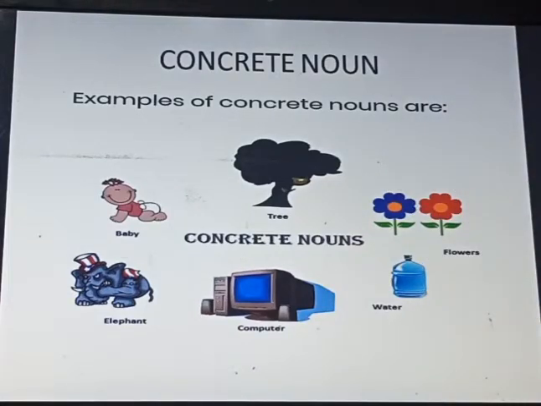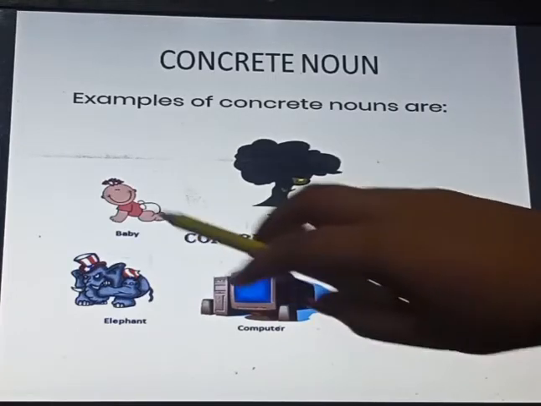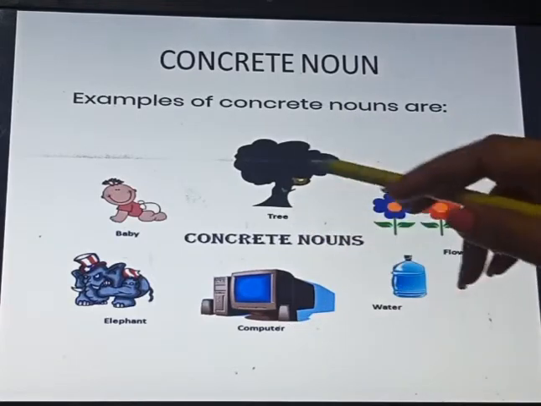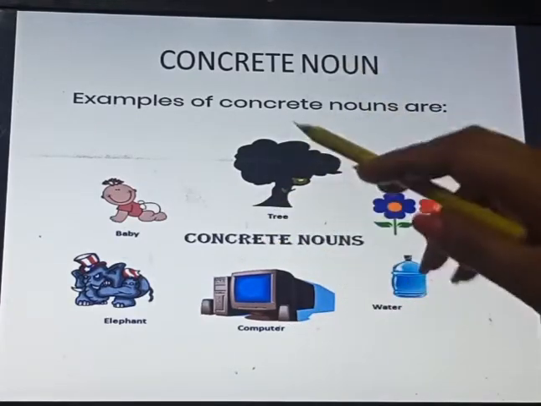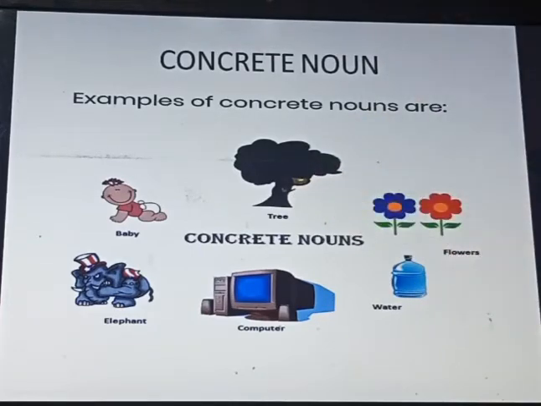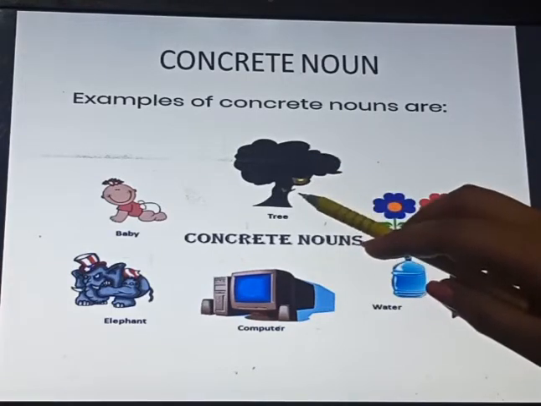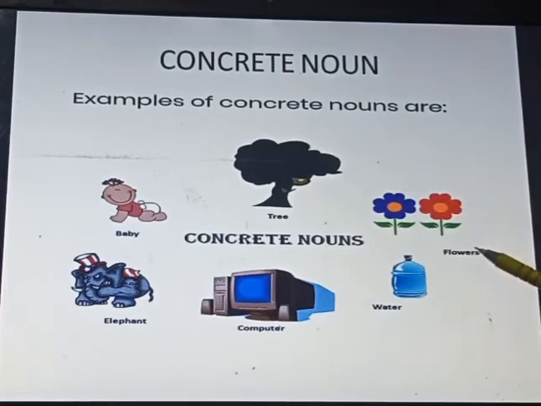Fine. In the second line I said that they can be plural or singular, whether countable or uncountable. Baby we can count, elephant we can count, computer we can count. Trees, it depends. If you are planting trees in your own garden, those are countable. But if we are talking about the forest zone, those are uncountable. So it can be in both categories according to the sentence. But still we can touch and see. Flowers uncountable, water uncountable. So I hope this much is clear. Concrete nouns refer to things that we can touch or see. They can be both countable or uncountable nouns.